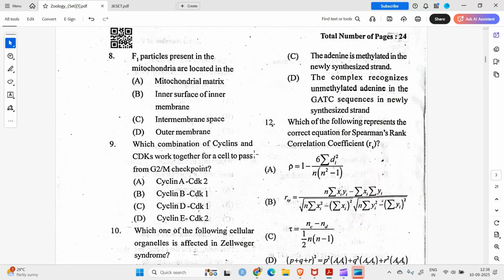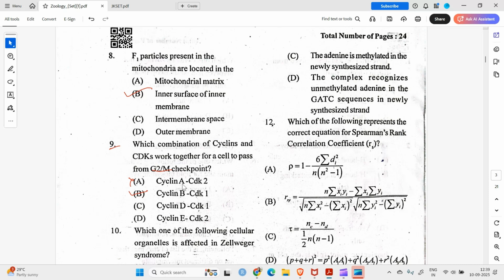Moving on to question number 8. F1 particles present in the mitochondria are located in the inner surface of the inner membrane of mitochondria. Question number 9. Which combination of cyclins and CDKs work together for a cell to pass from the G2 to M checkpoint? Cyclin A, CDK, no, they are not. Cyclin B, CDK1, yes, this cyclin CDK protein is involved in the G2 to M checkpoint.